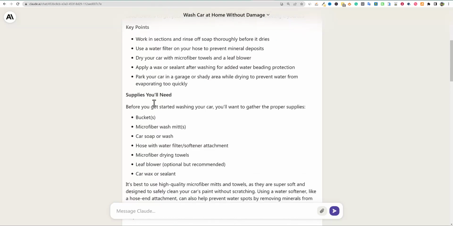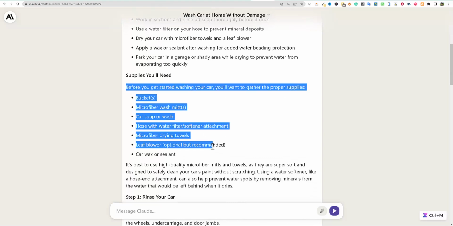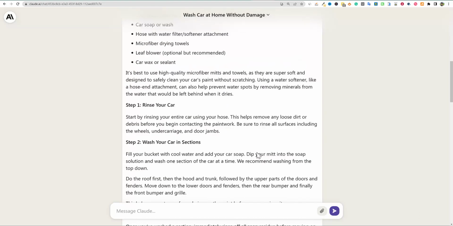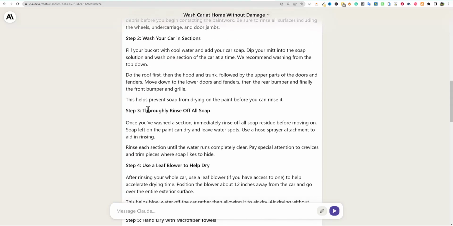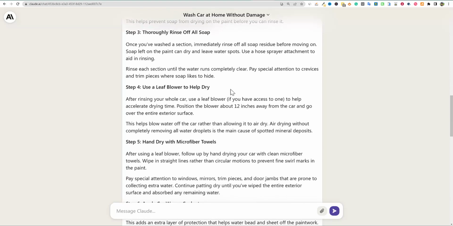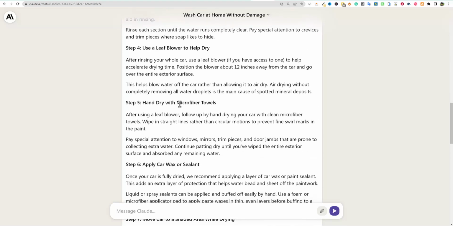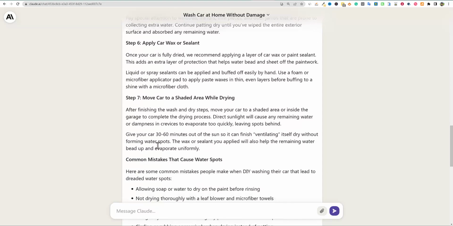We have our key points, supplies that you need. So here's all the supplies. It's very intelligently gave us our supplies. Now we can start. Step 1, rinse your car, wash your car, thoroughly rinse off with soap, use a leaf blower to help dry, hand dry with microfiber towels, apply car wax or sealant, move car to shade.